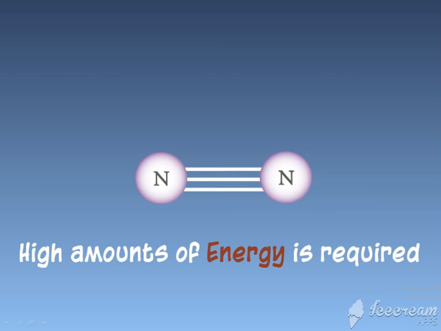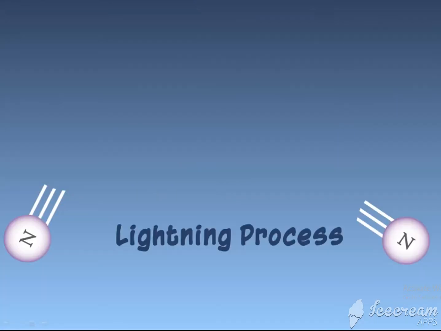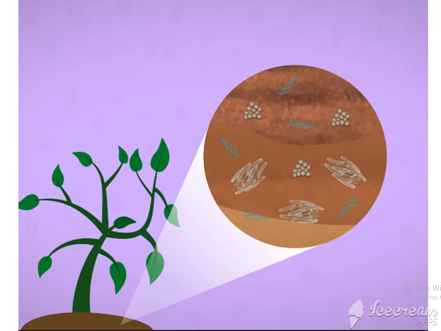The atmospheric nitrogen is very strong. So to break it up, a high amount of energy is required. So by lightning, this nitrogen is broken down and fixed in the soil. That nitrogen is not sufficient for the plants.